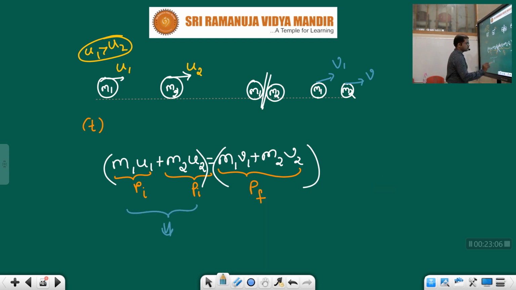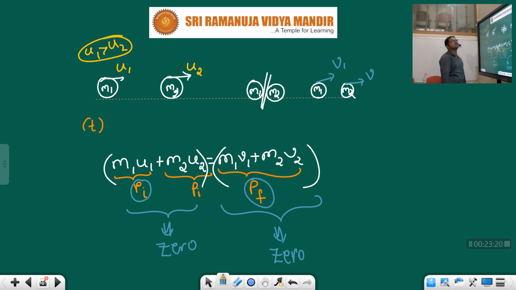this value also must be 0 only, no, children? If this one is infinity, this one is infinity. If initial momentum is 0, final momentum also must be 0. That is the law of conservation of momentum. In nature, however much initial momentum there is, that much only the final momentum also maintains.